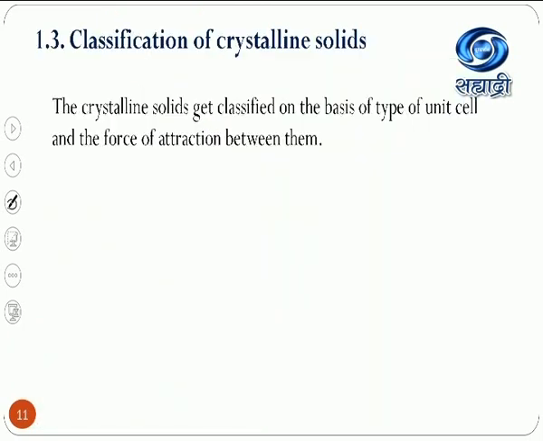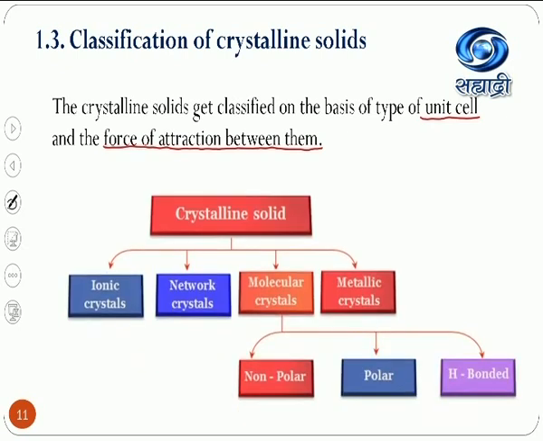Now, classification of crystalline solids. The crystalline solids get classified on the basis of what type of unit cell, that means the constituent particle of that crystalline substance, and by what kind of force of attraction or binding force these particles are bonded. On the basis of these two things, crystalline solids get classified into four types.